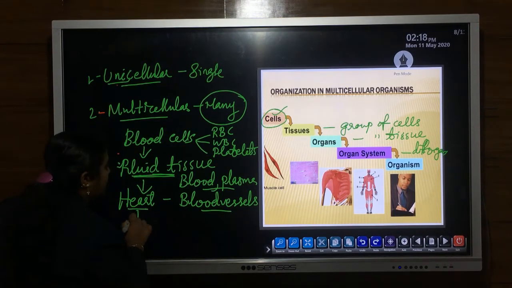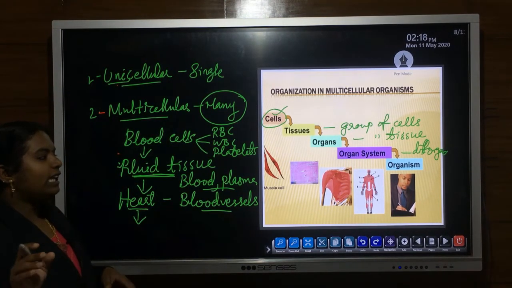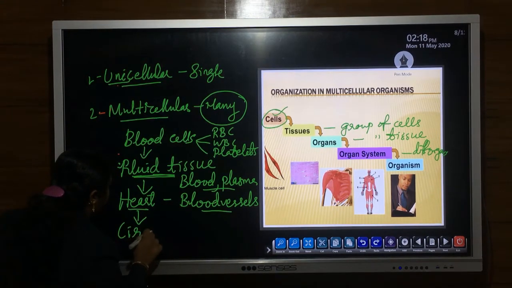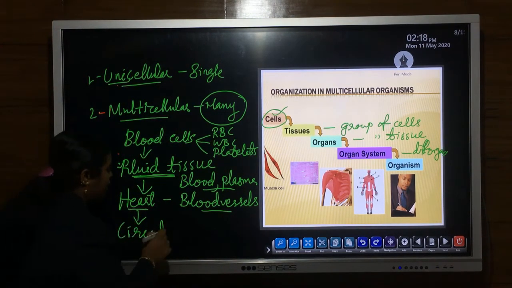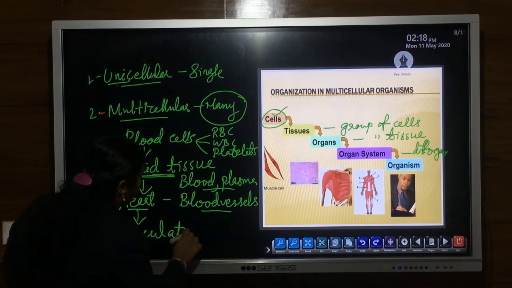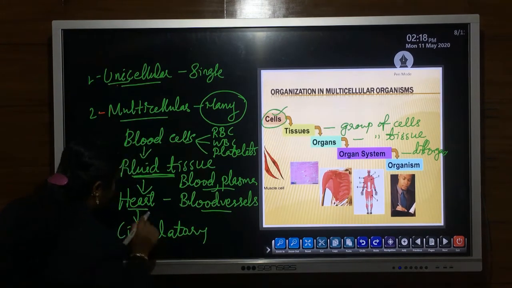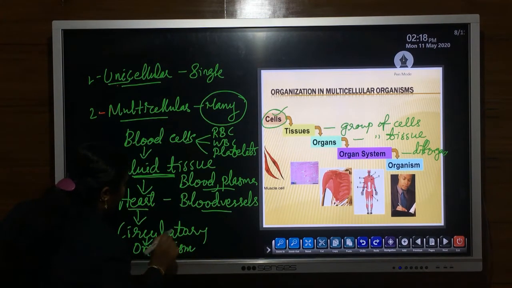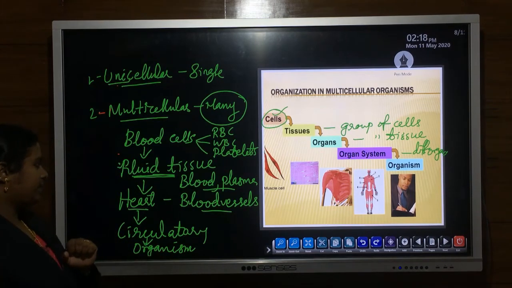Then the next level, that is organ system. So we can write here the circulatory system, or transport system. Then organism, in case of humans or in case of animals.